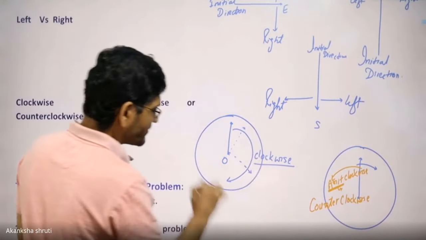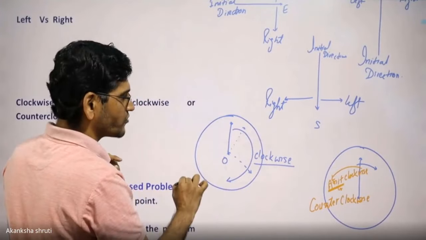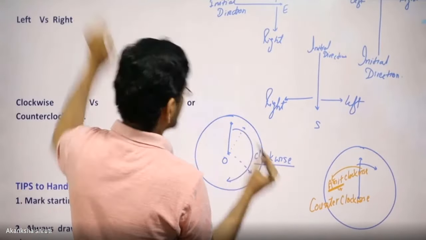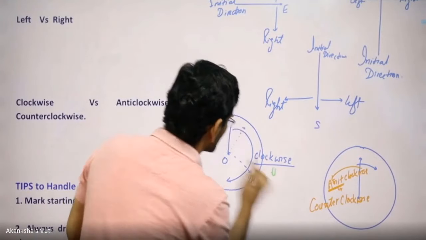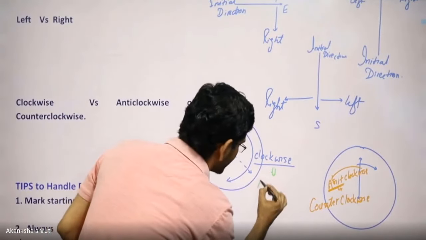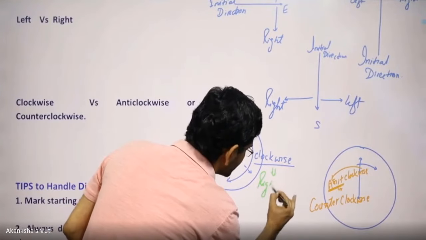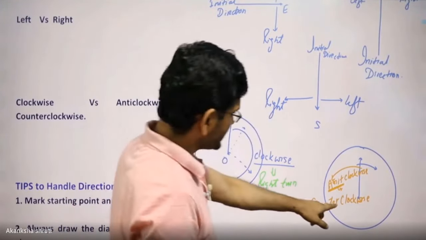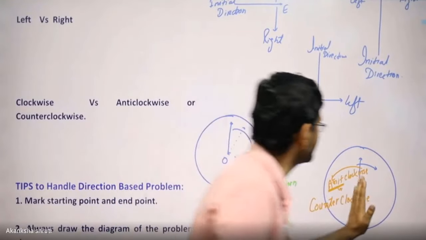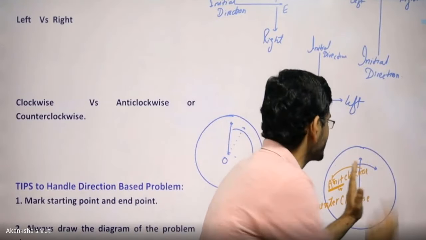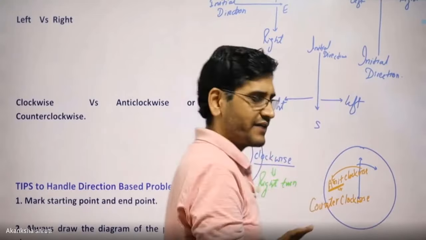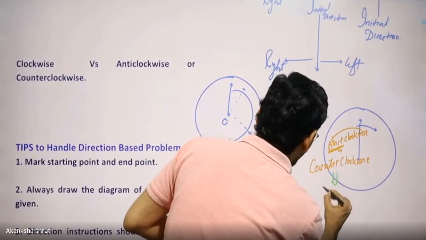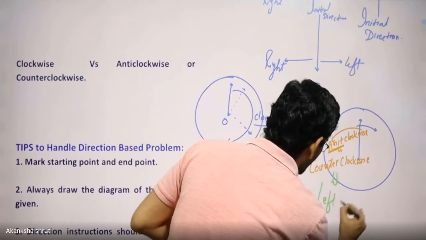So it is always moving clockwise, which is equivalent to rightward. So it is a right turn. And this is anti-clockwise. If you are moving this way, you will get that this is the right, this is the left. So this is equivalent to our left turn.